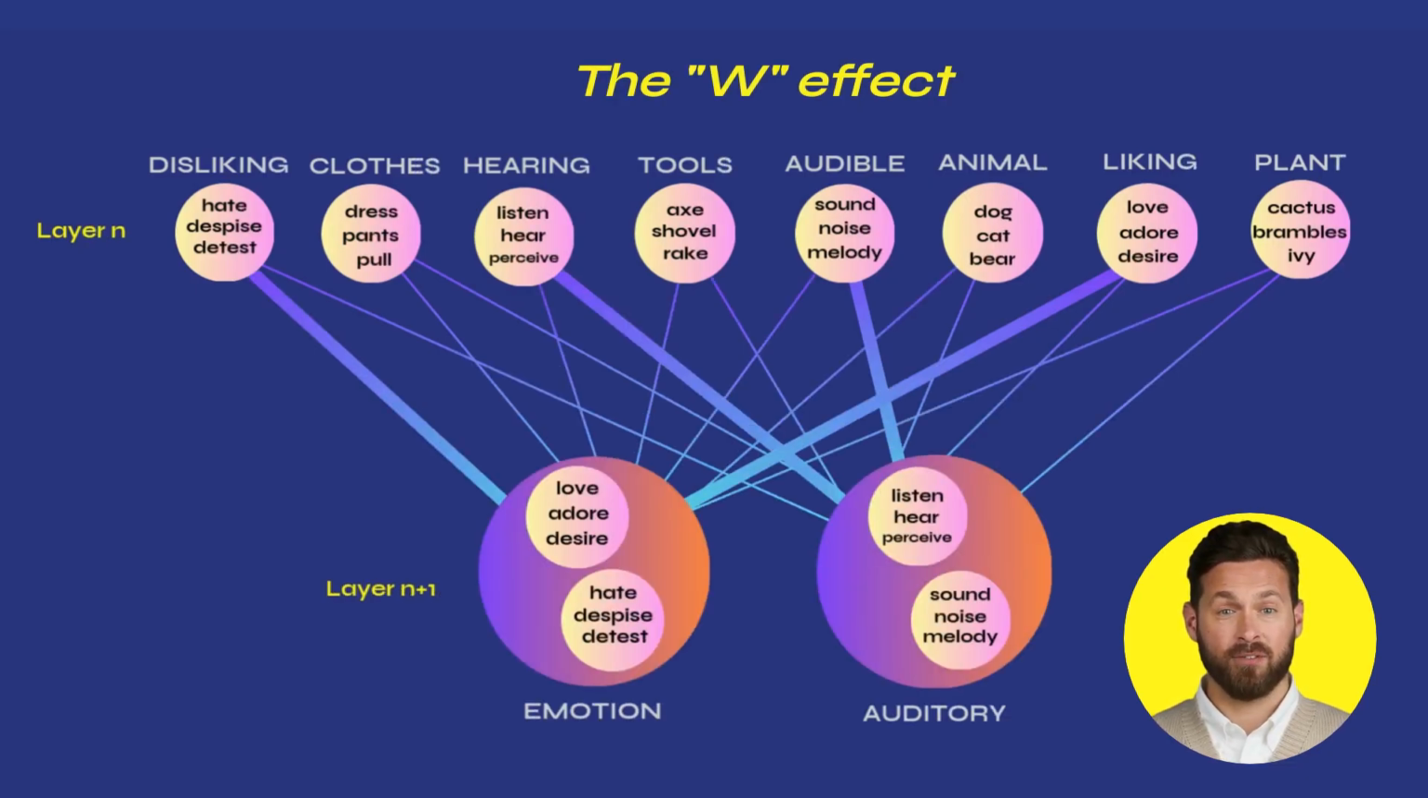The category emotion of a target neuron, layer N+1, will, for example, be formed by extracting and juxtaposing from the categories of precursor neurons, layer N, one group of words related to liking, love, adore, and another group related to disliking, hate, despise, detest. Similarly, the category auditory of a target neuron will be generated by extracting and combining from its precursor categories a set of word segments, listen, hear, perceive, related to hearing, and another class of words, sound, noise, melody, related to the concept of hard elements.